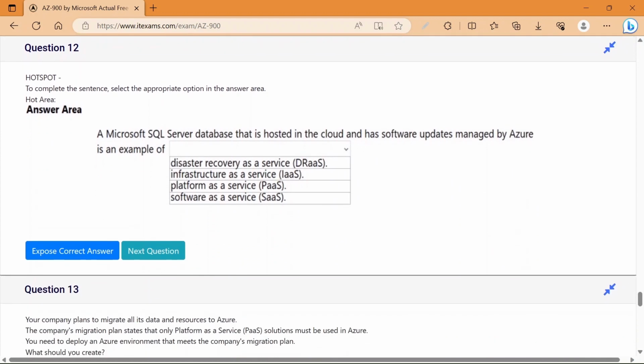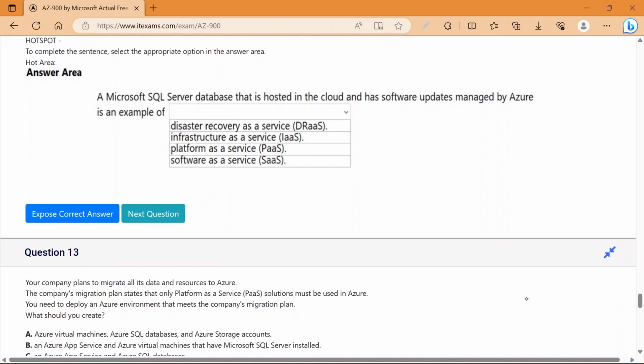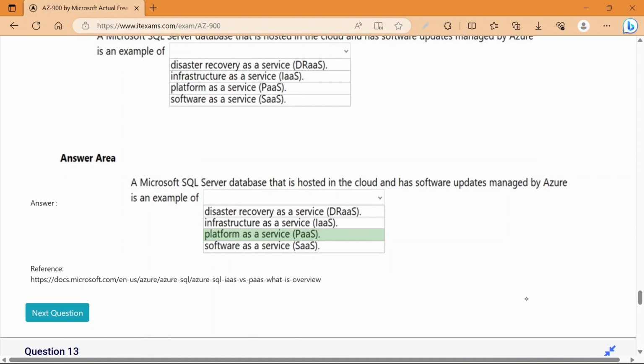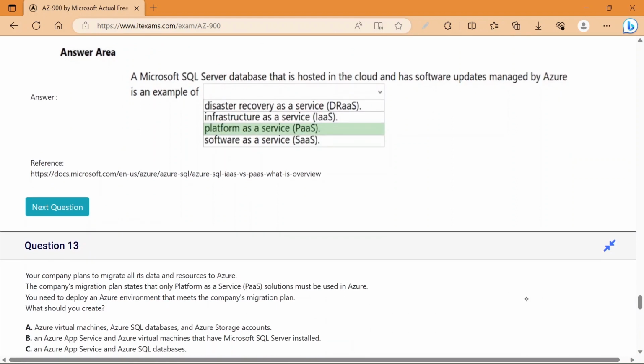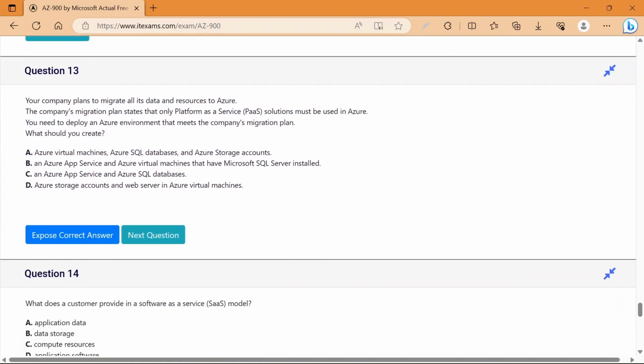Next is question number 12. Question number 12 is to complete the sentence, select the appropriate answer. Okay, so we need to select the appropriate answer from these four options. A Microsoft SQL Server database that is hosted in the cloud and has software updates managed by Azure is an example of platform as a service. You can see the answer is also platform as a service. So I would say that you should go through all these services which are provided by Azure.